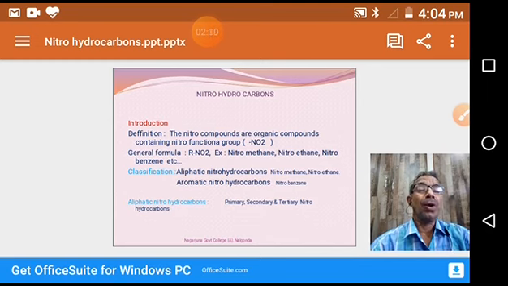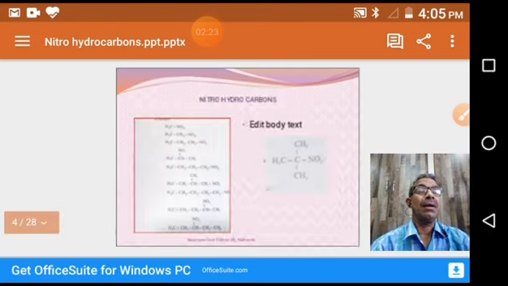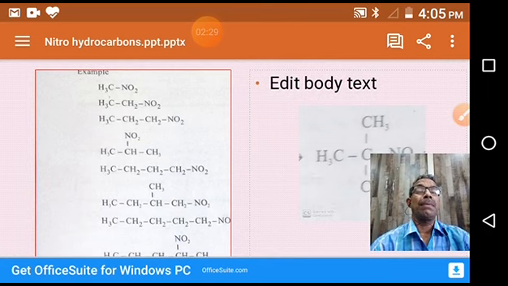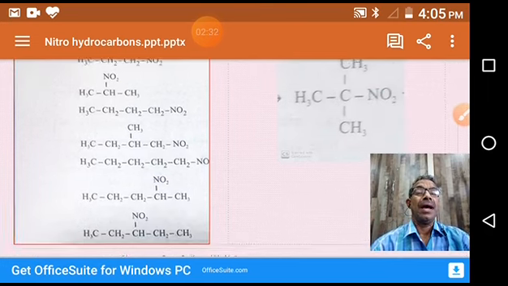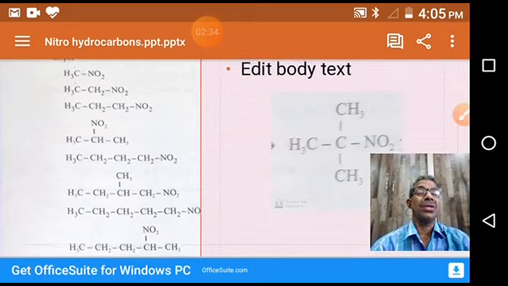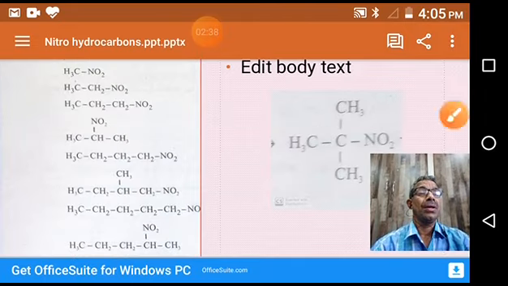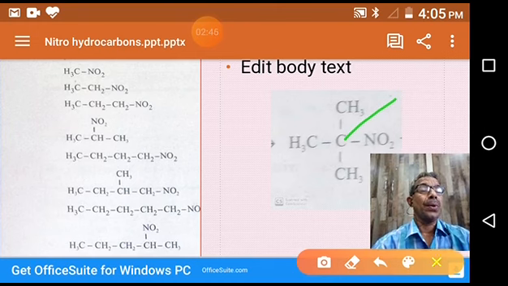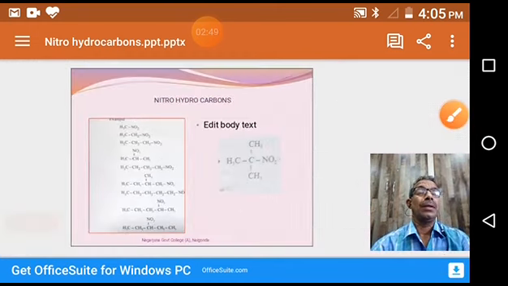Aliphatic nitrohydrocarbons are further divided into three types: primary, secondary and tertiary nitrohydrocarbons, based upon which type of carbon the nitro group is linked to, primary, secondary or tertiary. These are examples for primary and secondary, and this is a tertiary nitro compound. Why? Because in this compound, the nitro group is linked to a tertiary carbon. That's why it is a tertiary nitrohydrocarbon.